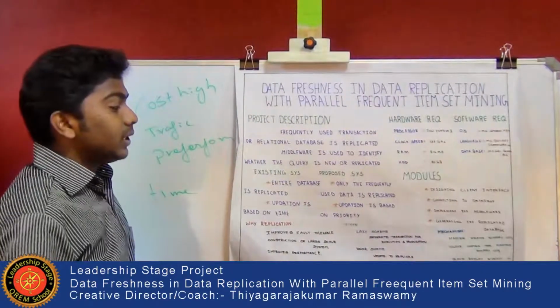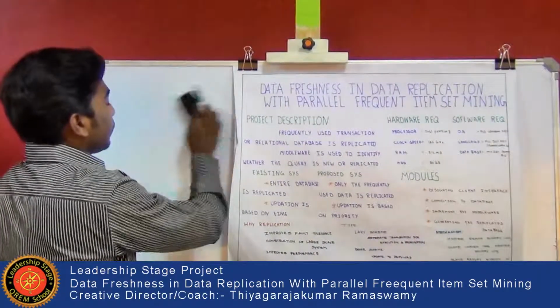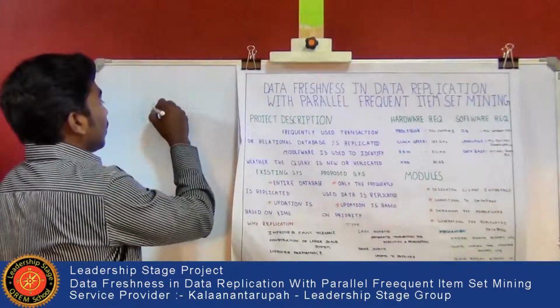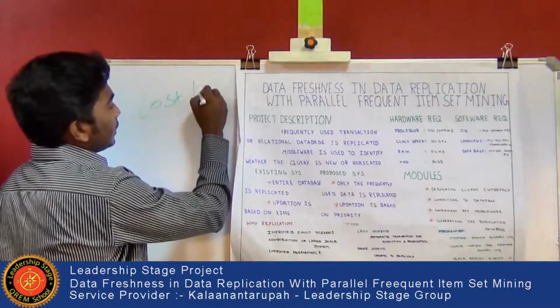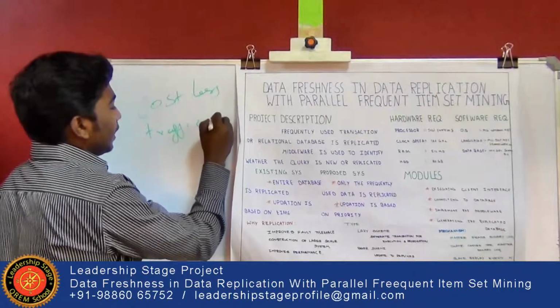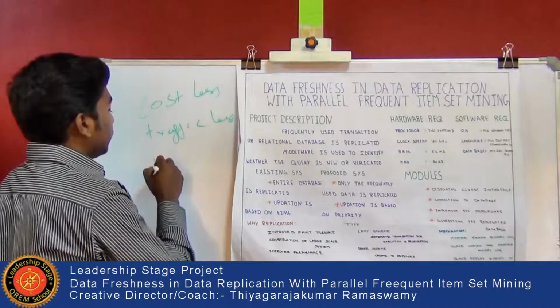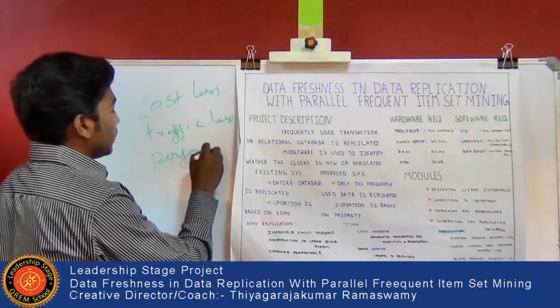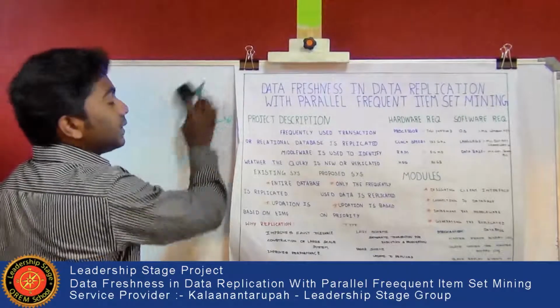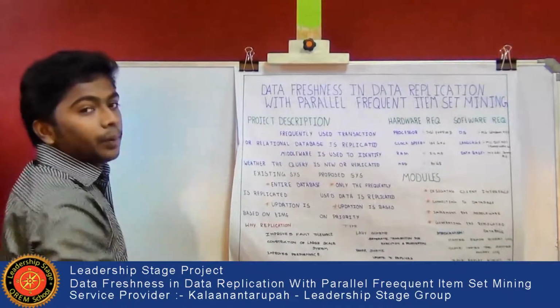But in our project, we are using frequently used items, so we can achieve costless, traffic less, and performance increases. And data freshness can be achieved by replication based on priority.